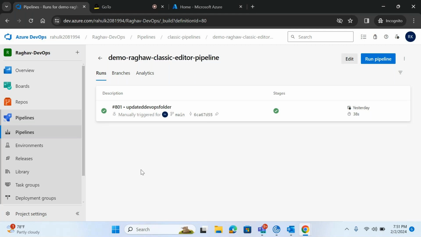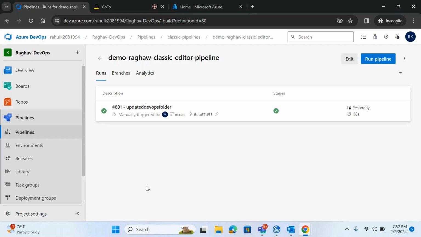What is YAML? See, YAML is nothing but a scripting language. Using that we can automate many things. So basically, it is used to automate your pipeline.